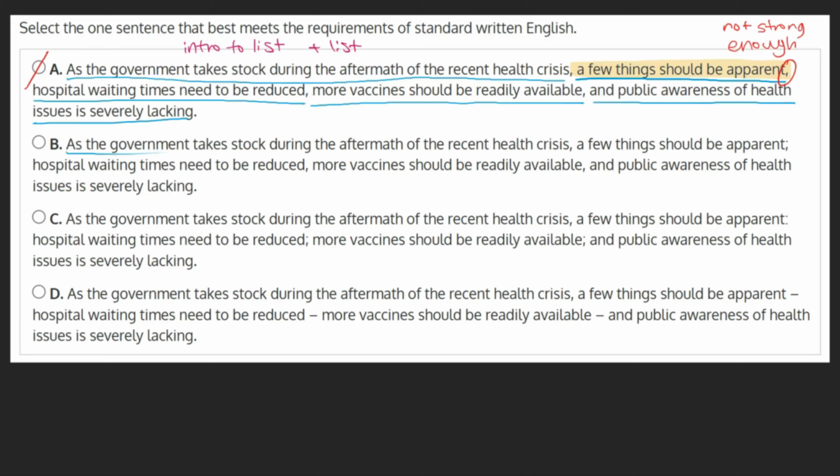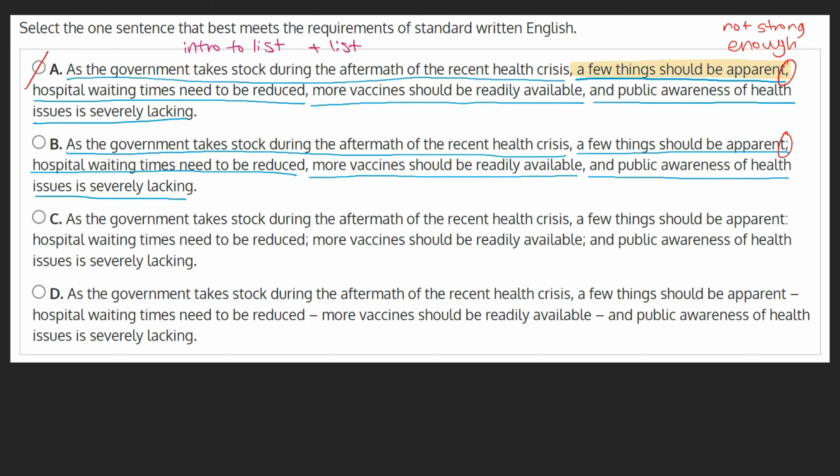B. As the government takes stock during the aftermath of the recent health crisis, a few things should be apparent; hospital waiting times need to be reduced, more vaccines should be readily available, and public awareness of health issues is severely lacking. This choice introduces the list with a semicolon.